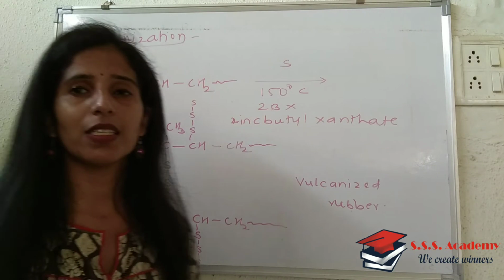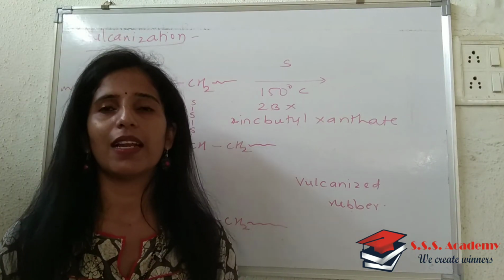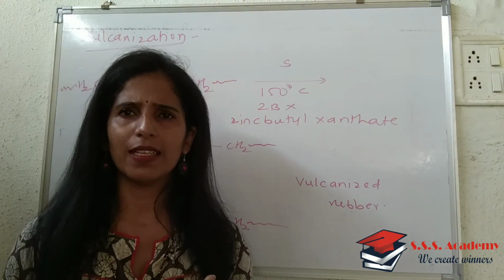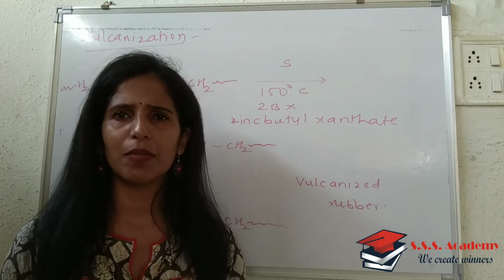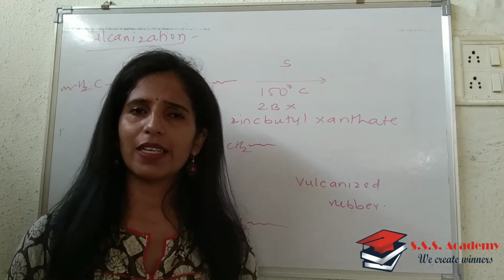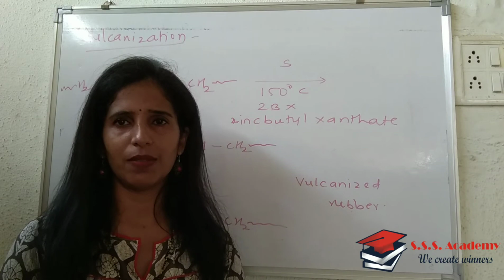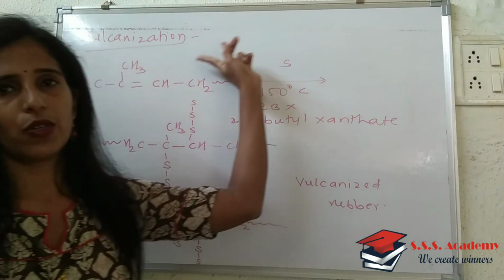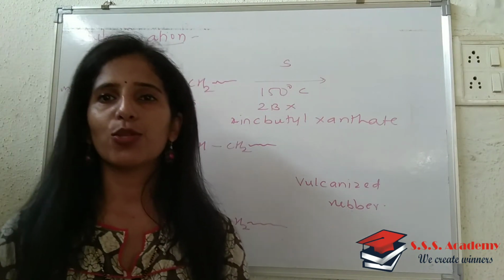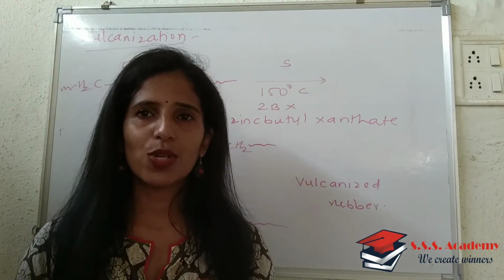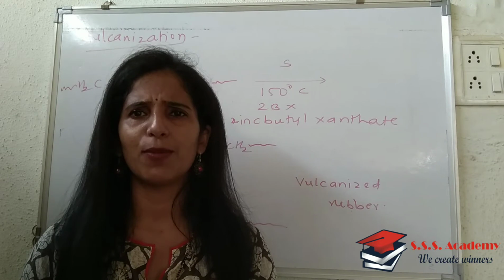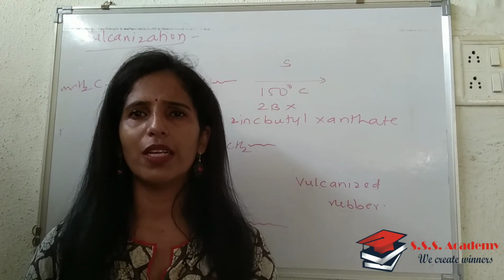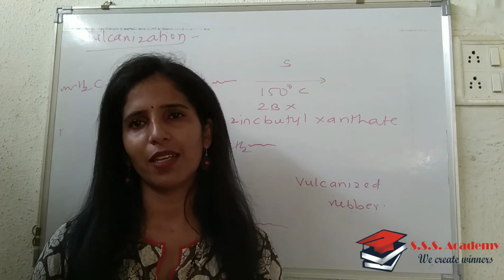Next we will see the next polymer, that is polyethylene, and its IUPAC name is polyethylene. But while writing vulcanization, what will you write? Just write the title vulcanization. Next to that you will write that natural rubber possesses some drawbacks, and therefore to improve its quality it is subjected to vulcanization.